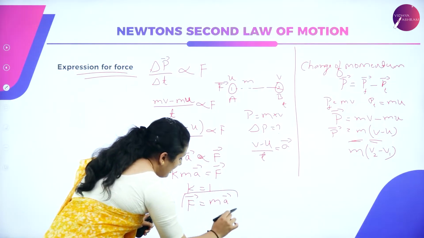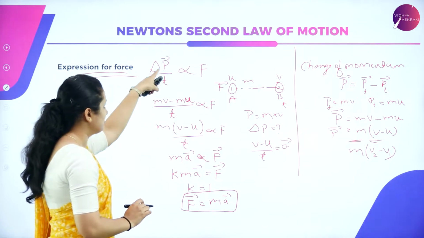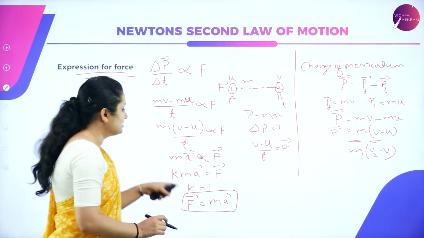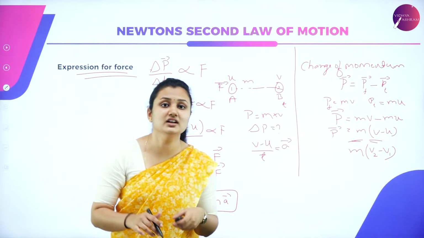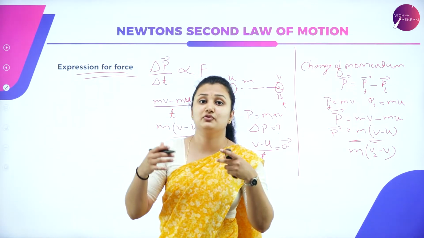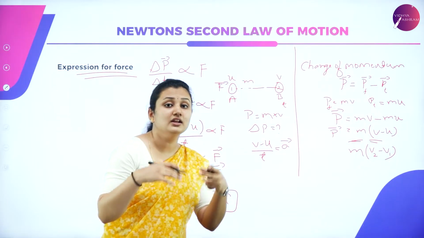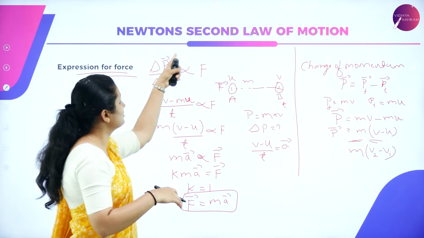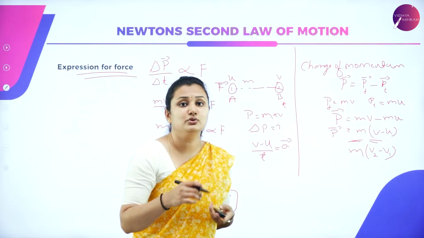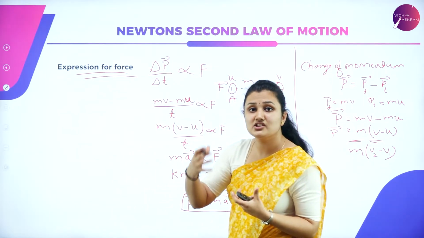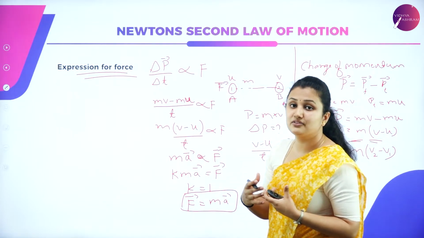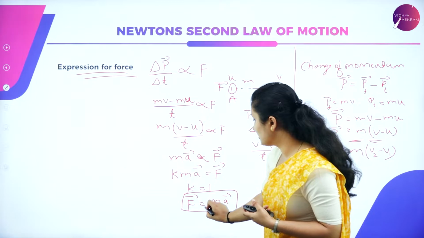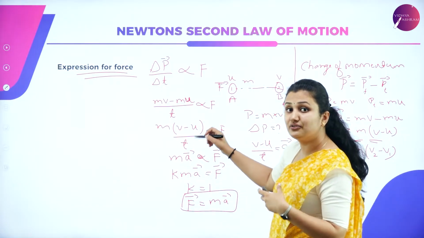This is how I arrive at the expression from this form to F is equal to ma. This is how you find out the change in momentum. But for the first PUC level, you have to follow the differential form of Newton's second law of motion. You have to find out what is the force. F is equal to ma, force in the differential form.